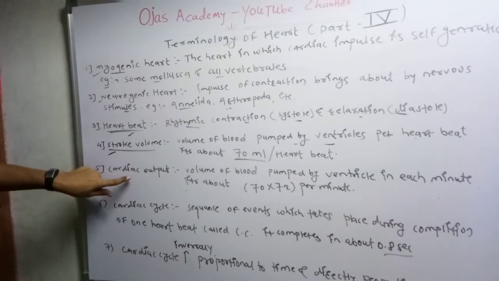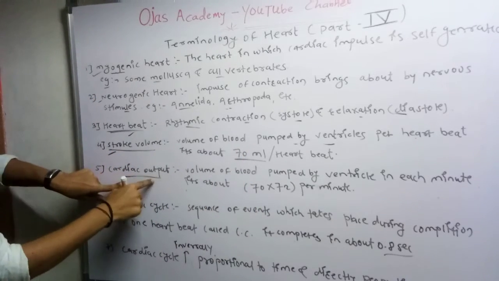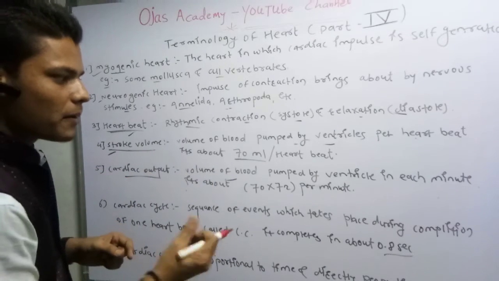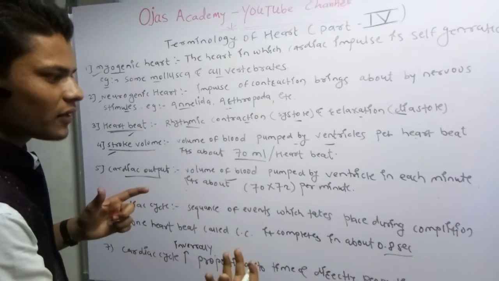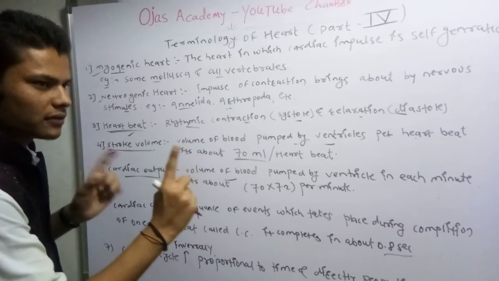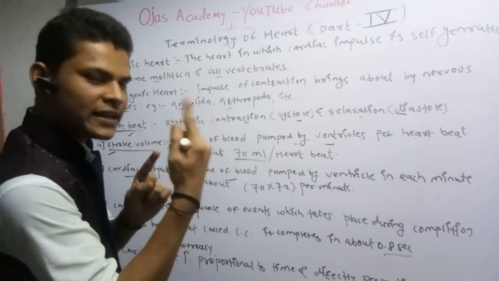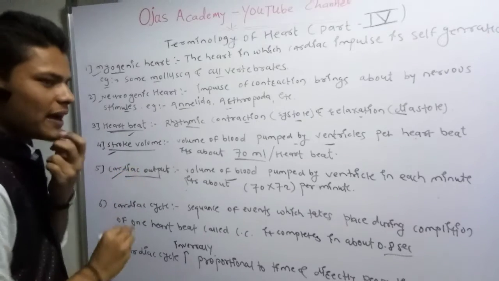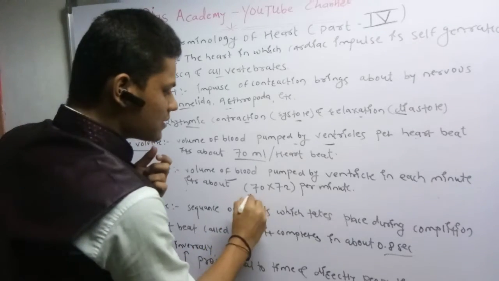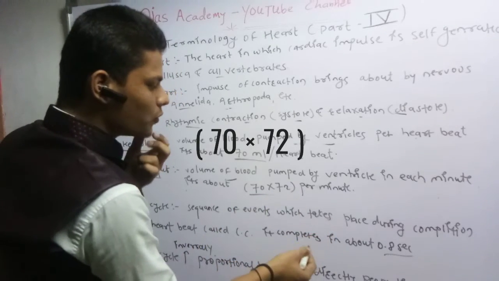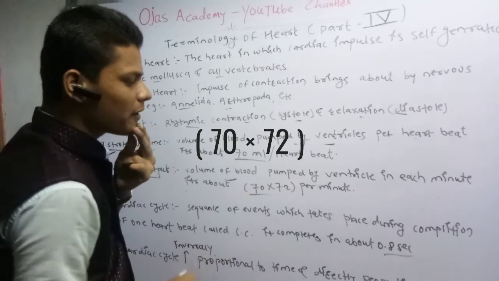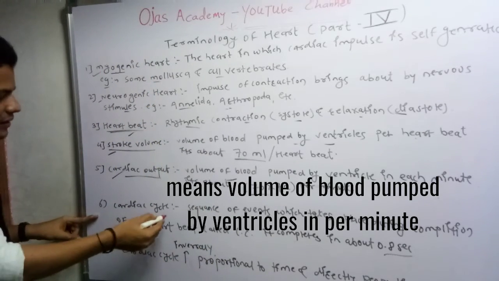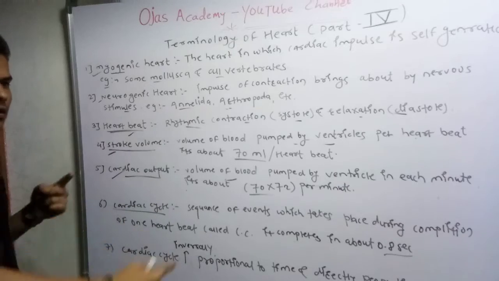Next is cardiac output. Cardiac output is the volume of blood pumped by the ventricles in each minute, in per minute, and we know that it is about 70 to 72 per minute.